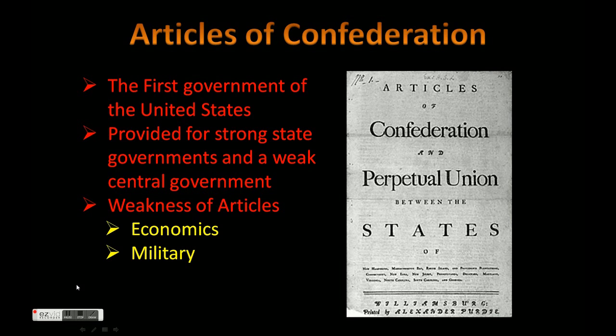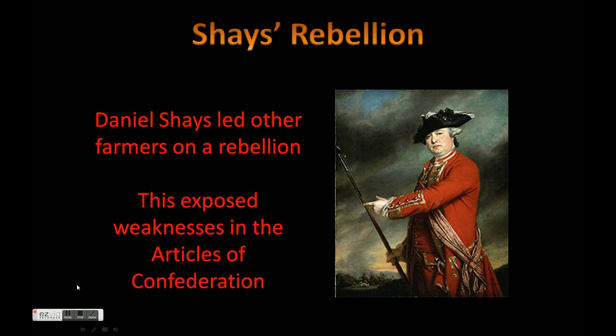Now, this caused a lot of weaknesses within the Articles. We really focus on two of them, economics and military. With the economics, the federal government couldn't collect money. They couldn't tax citizens, so they had no money to operate. And then they weren't able to have a standing military. Even if they were able to have a military, they didn't have any way of collecting money to be able to pay the people in the military. So these caused two major problems with the Articles of Confederation.